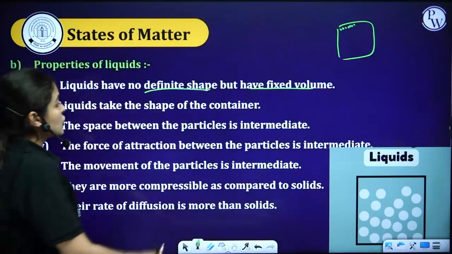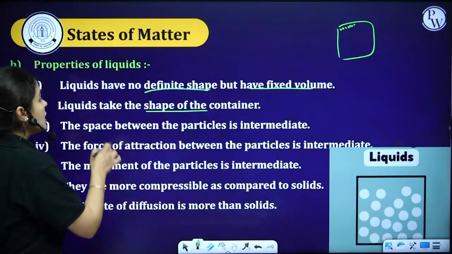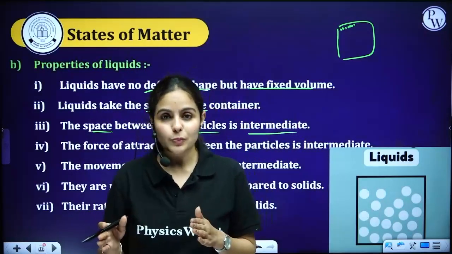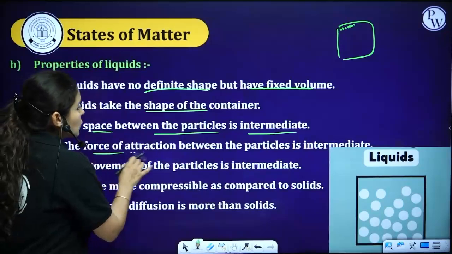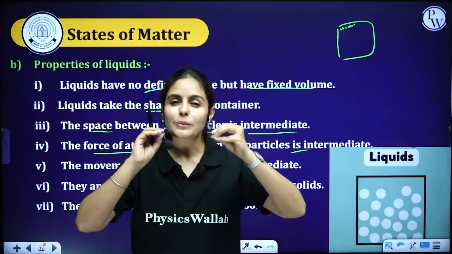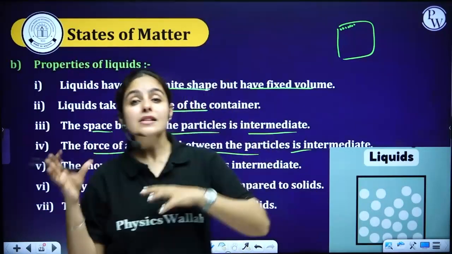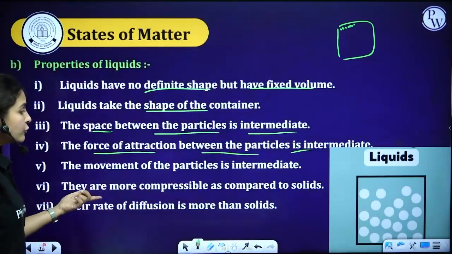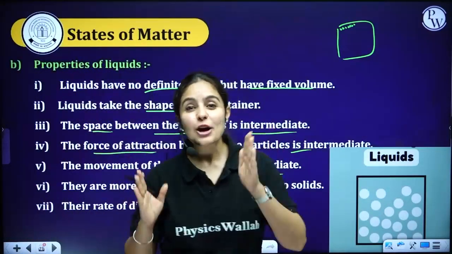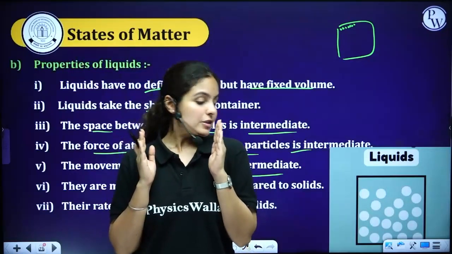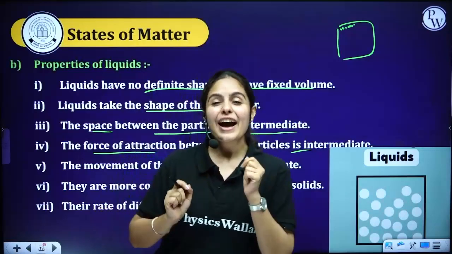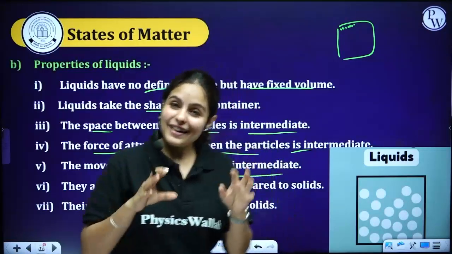Now, liquids take the shape of the container, which we have already seen. Space between particles is intermediate, means so-so. Moderate space between particles. Because of that, force of attraction is also intermediate. Particles are this far, so force of attraction will be there, but not as much as compared to solids. Movement of particles is intermediate. Now they have more space. They can move around. Not as in solids where they don't actually have space and they're just moving to and fro. But in case of liquid, they can actually have little movement from here and there.